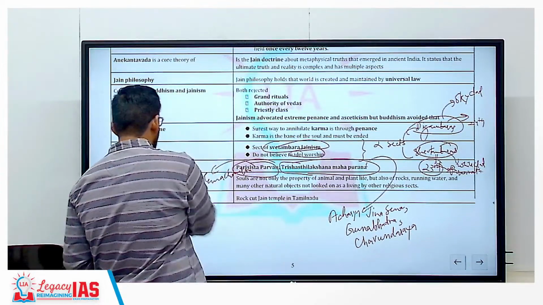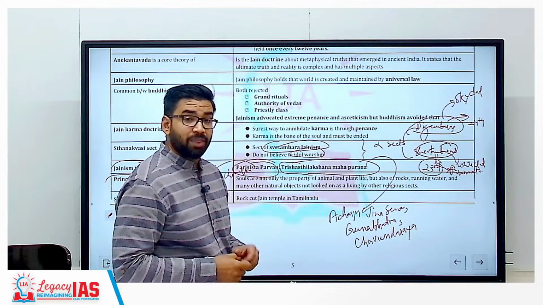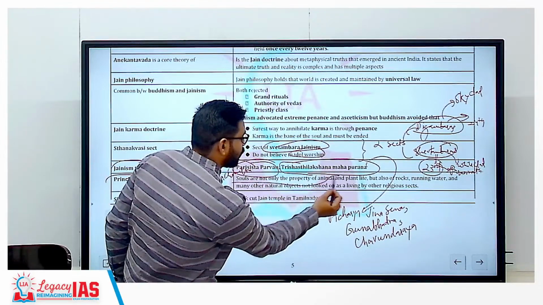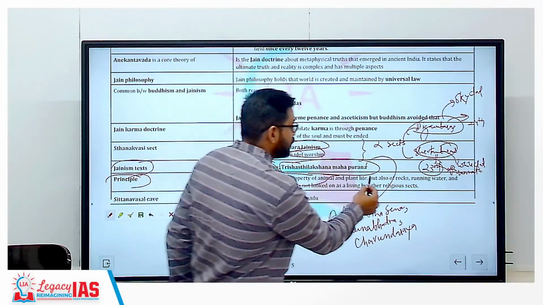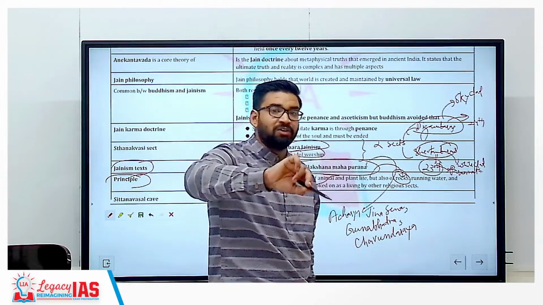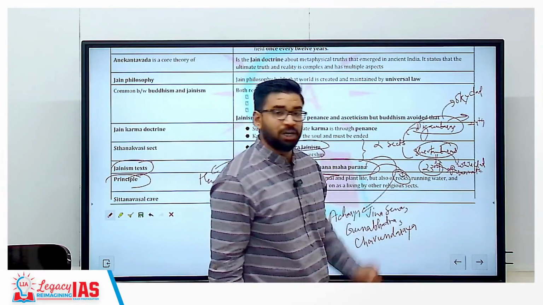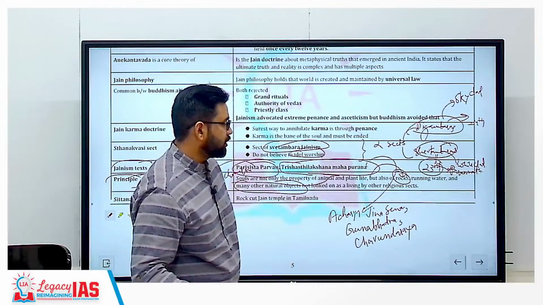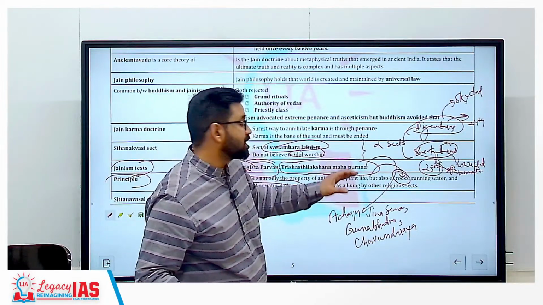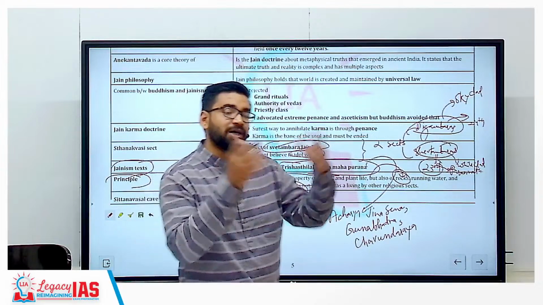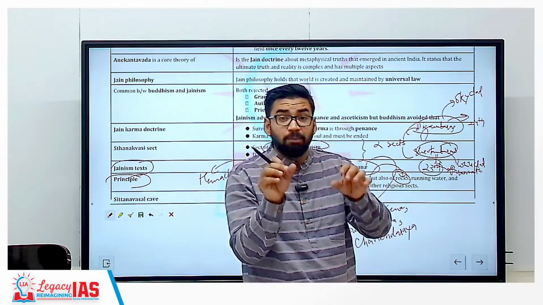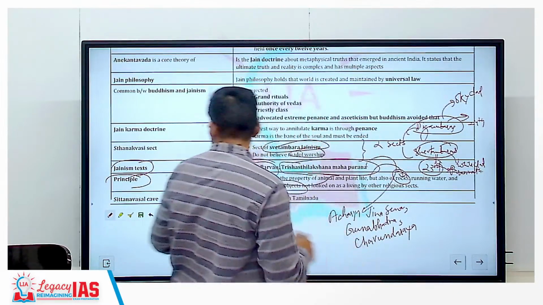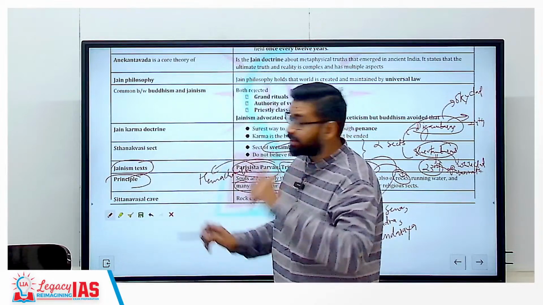And then UPSC asked about the principles. Like in Jainism, souls are not only the property of animals and plant life, but a soul is also there in non-living things like rocks, and running water also has a soul. Clear? And many other natural objects. Getting my point? These are not looked on as living by other religions. What do other religions say? These are non-living things. But Jainism believes that these things also have a soul. Extreme things.